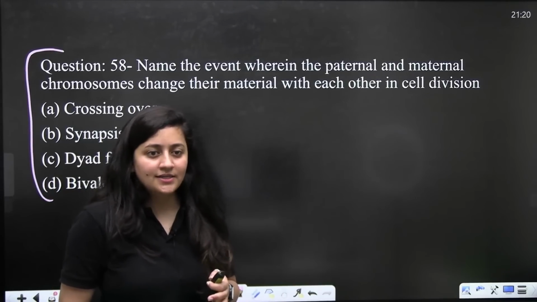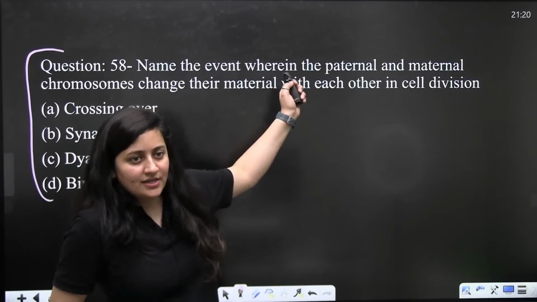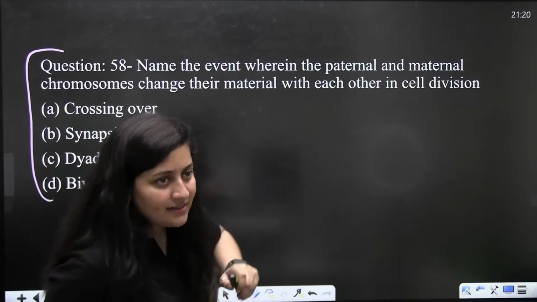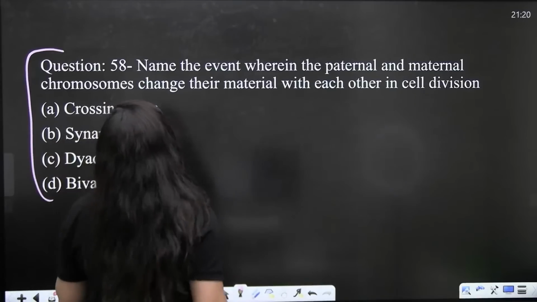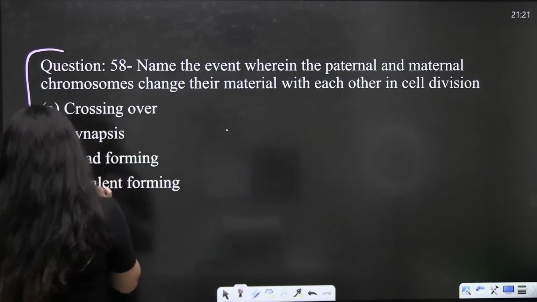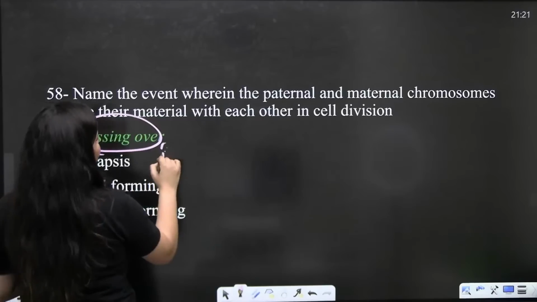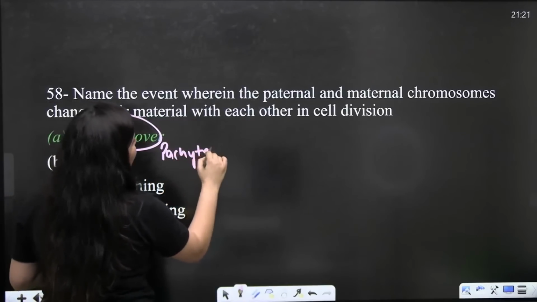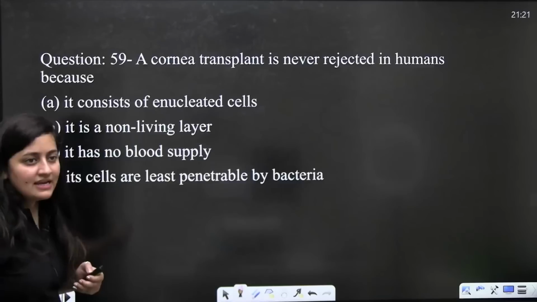Okay. So now answer the question. When the parental and the maternal chromosome change their segments, you know that the answer is crossing over, and that crossing over takes place in the pachytene. In the pachytene.